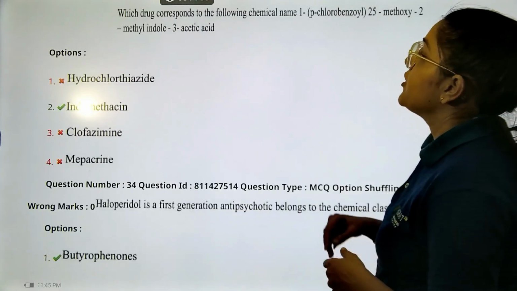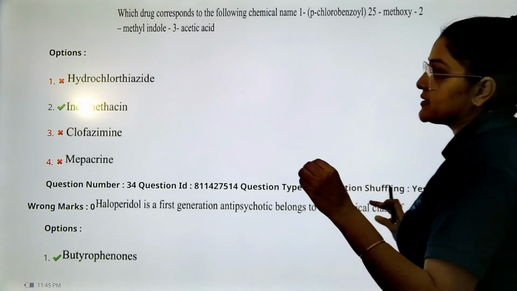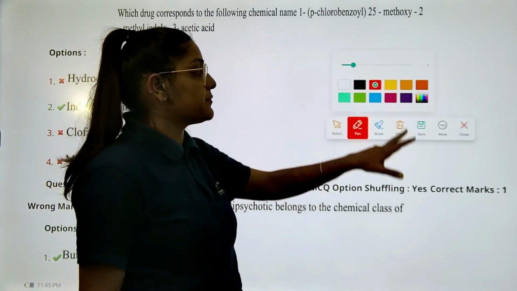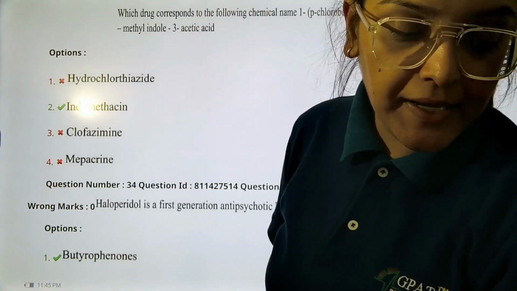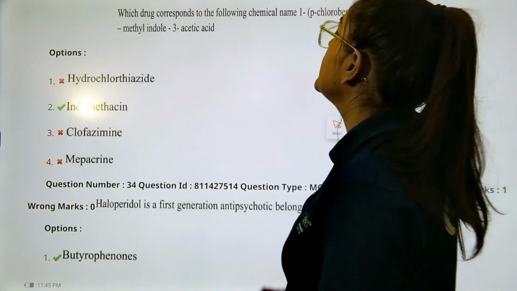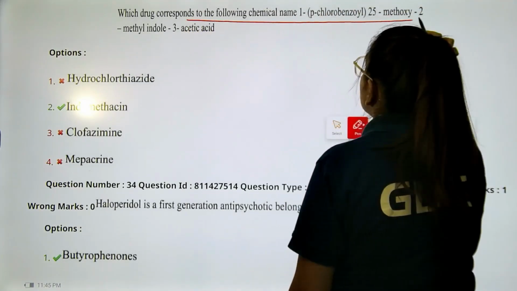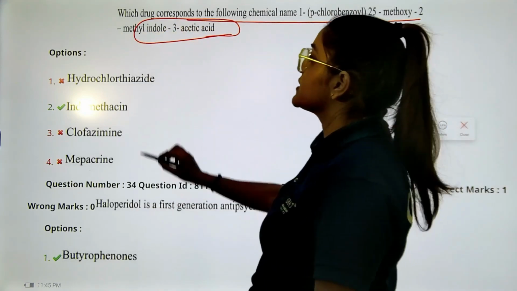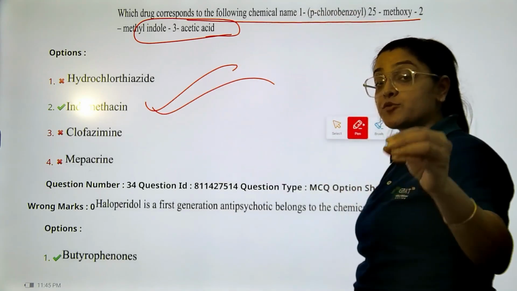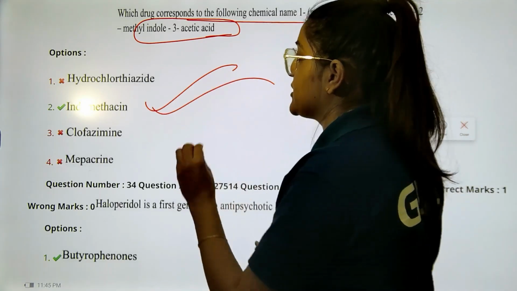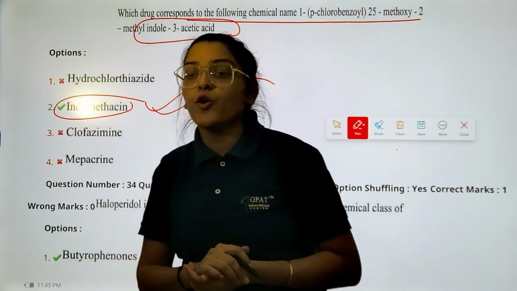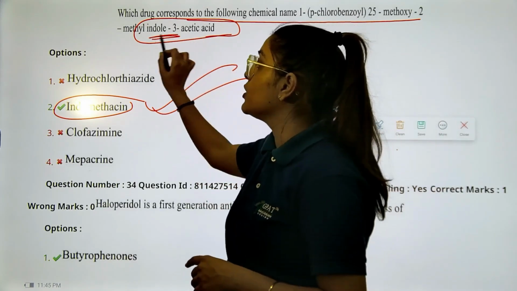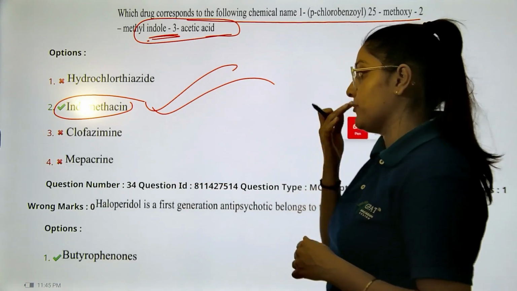Next question we have, which drug corresponds to the chemical name? Students, this is very important. Although in a lot of your pharmacist exam, this question revolves around indomethacin only. By just looking at the indole 3-acetic acid, my dear chemistry students would have guessed it, and all other students who have prepared well for the exam and have a basic knowledge, the correct answer was your indomethacin. Don't even look at other options. You can see indole here, indomethacin was a definite choice.